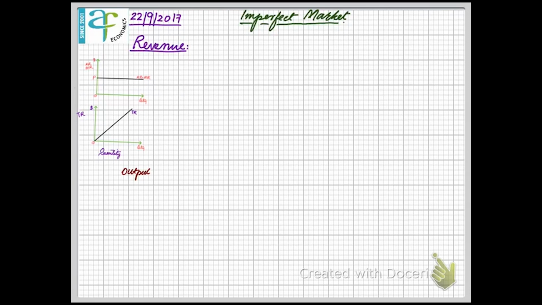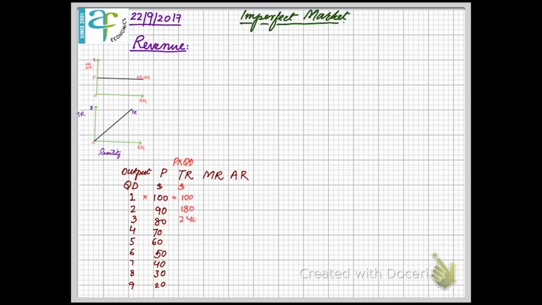They can either set the price or the output. And since the demand curve is downward sloping, it means that in order to sell more units of output, a monopolist has to reduce price. Producer revenue is a product of price and quantity demanded. We have taken quantity demanded in one column. Quantity is rising, so price must be falling. You can see that prices are falling. And the product of price and the output, or quantity demanded, is the total revenue of the firm. So this is a simple product of price and output.